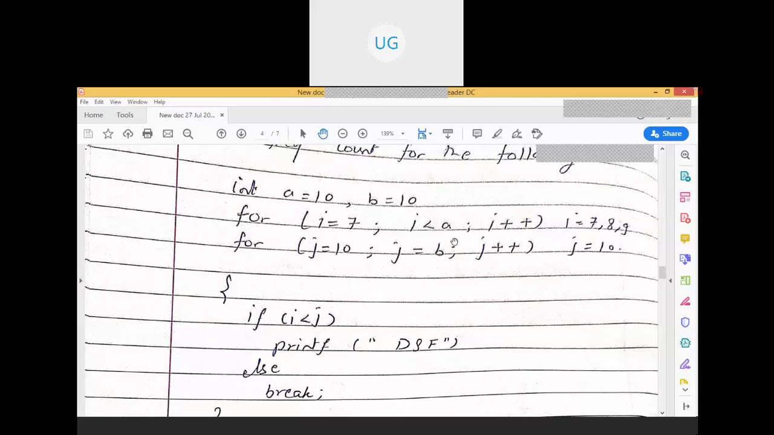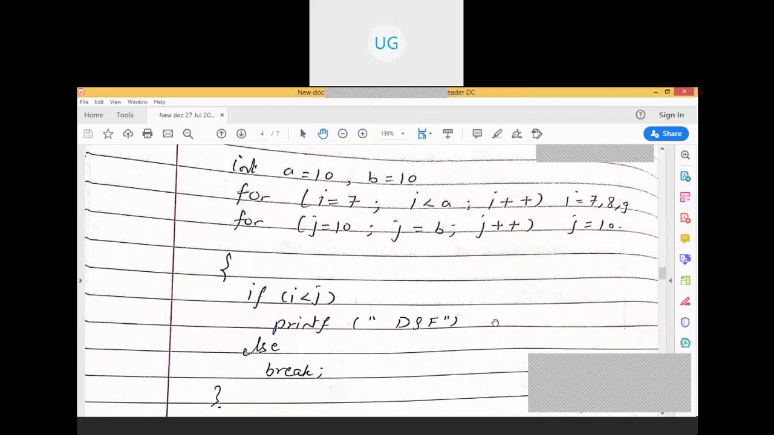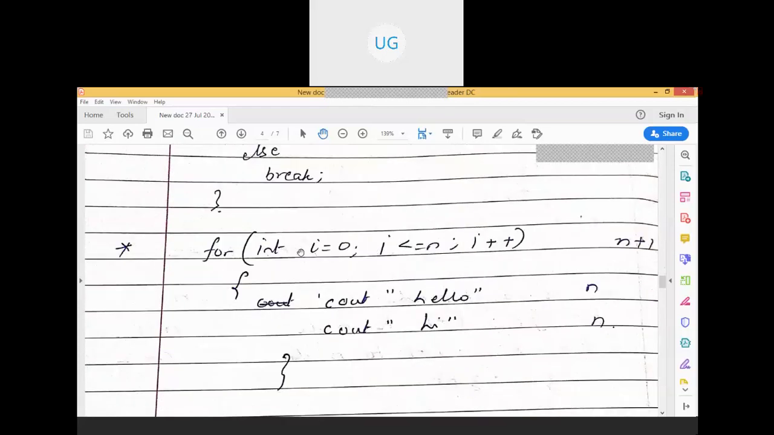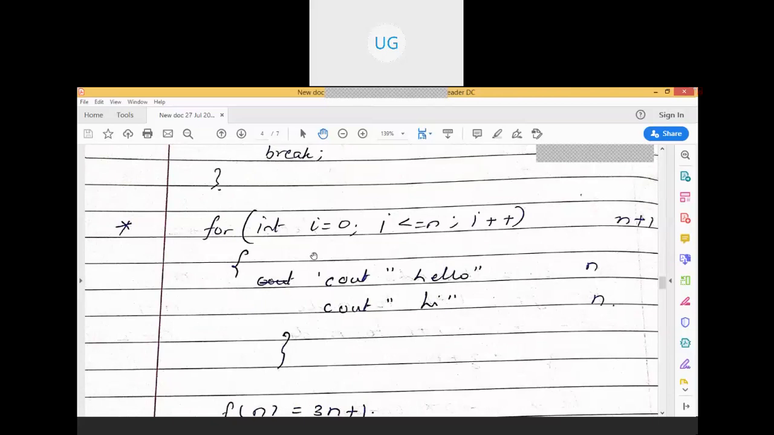9 is less than 10, right? So this condition is true, so DSF will be printed here. If the condition is true, DSF will be printed. So here this DSF will be printed for 3 number of times. What about break? It will not go only. So here break will be 0. Am I right? Yes. So according to me, DSF will be printed for 3 number of times. Break will not be executed because here the condition is I is always going to be lesser than J. Okay, now let's move on here.